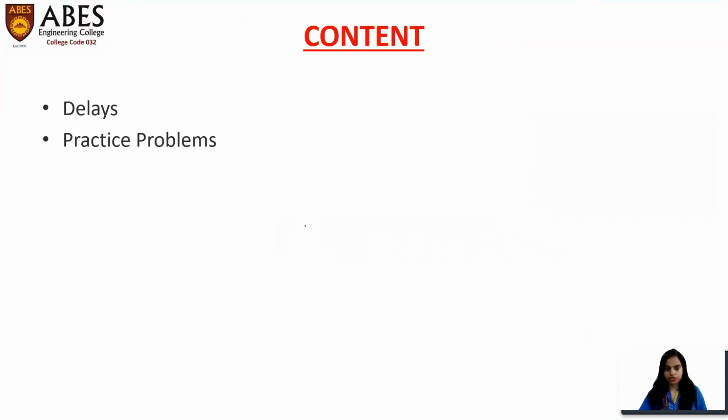In the previous lecture, we have already discussed what is delays and types of delays. Basically, we have 4 types of delays: transmission delay, propagation delay, queuing delay, and processing delay. We have already discussed all these types of delays, and we have already discussed some numericals based on delays. So today we'll try to solve more type of questions based on delays.